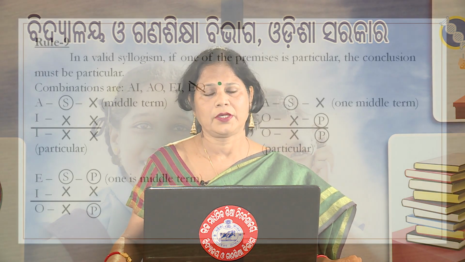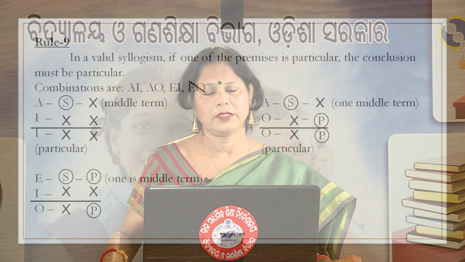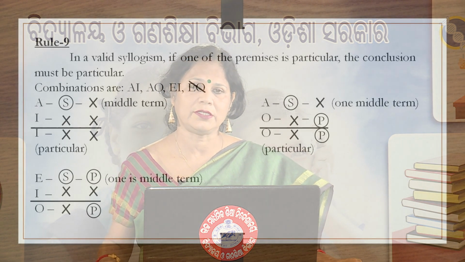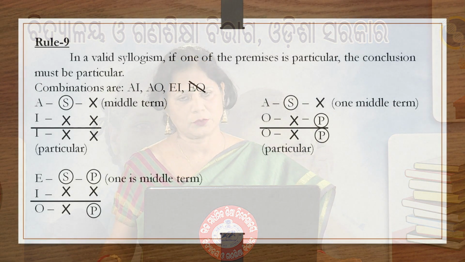So, you know A and E are universal propositions and I and O are particular propositions. Now, let us get the possible combinations here. We will add I and O with A, then again I and O with E. So, we will get A I, A O, E I and E O combinations. So, here let us see what will be our conclusions.